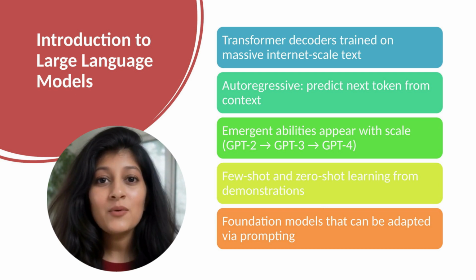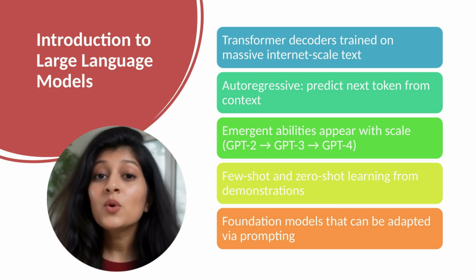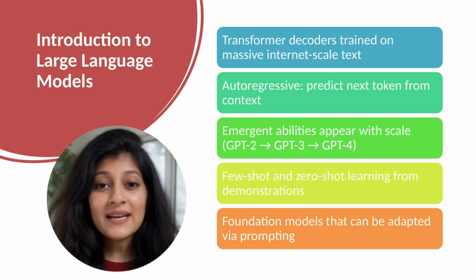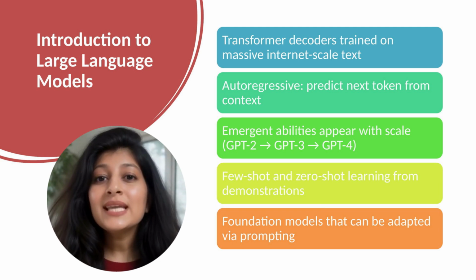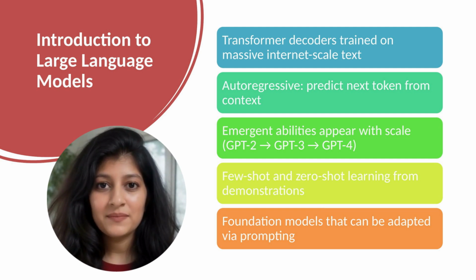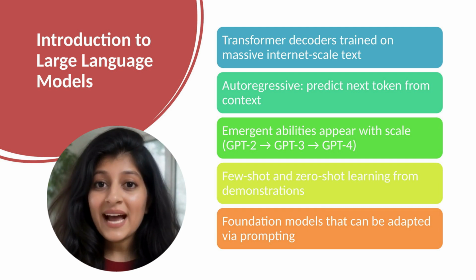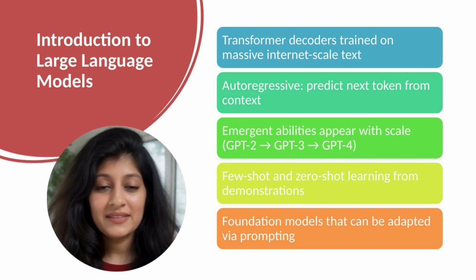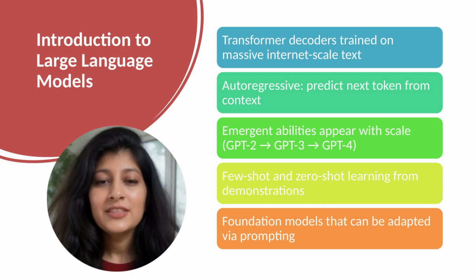Emergent abilities: writing code without being trained on coding tasks, mathematical reasoning, translation without translation training. Few-shot learning: learn from examples in the prompt itself. These weren't explicitly trained but emerged from predicting text at massive scale on diverse data. These are foundation models, capable general-purpose systems adaptable to many tasks through prompting rather than retraining.